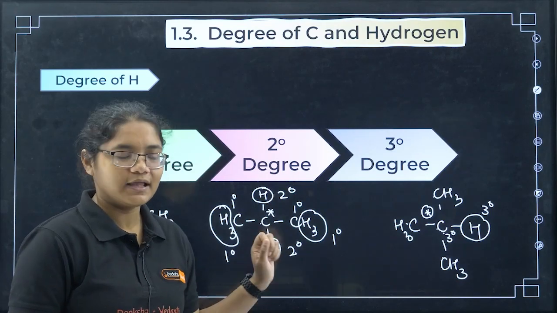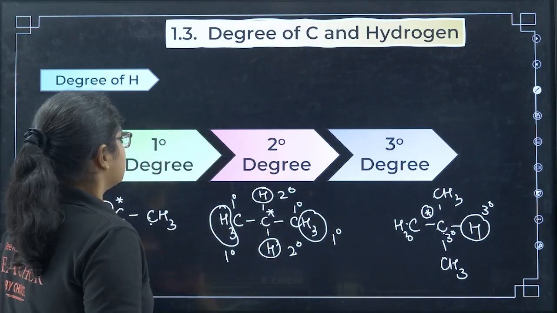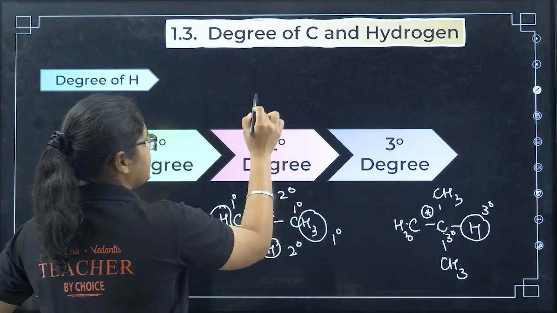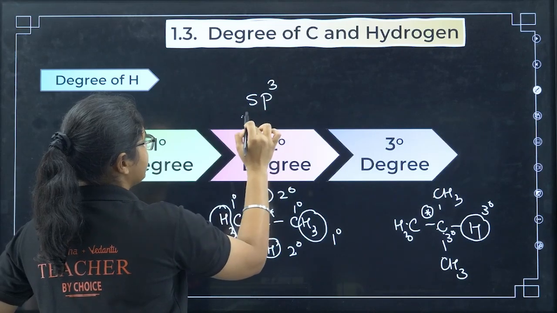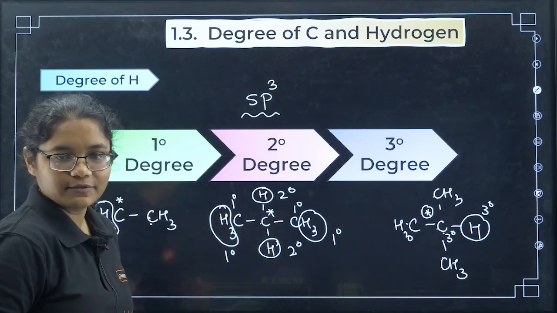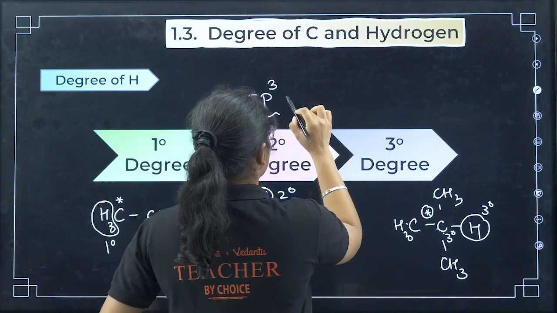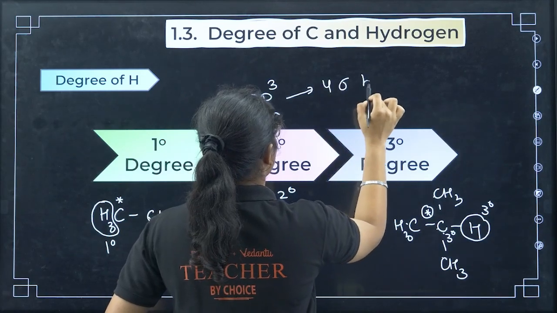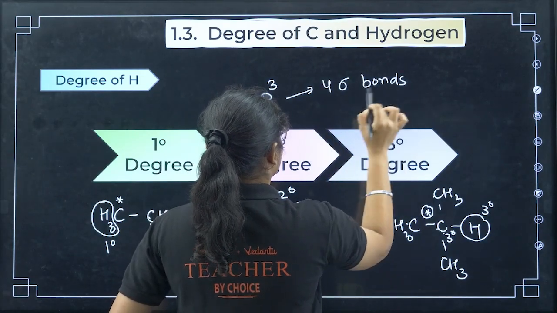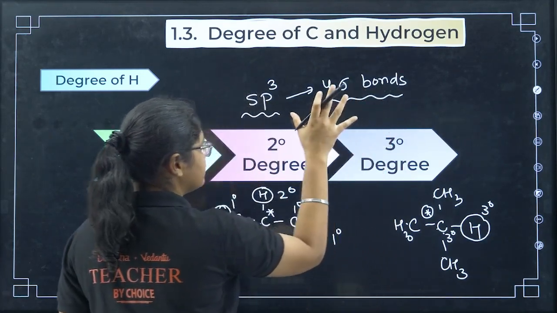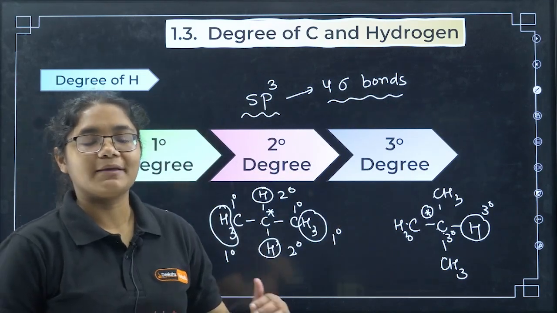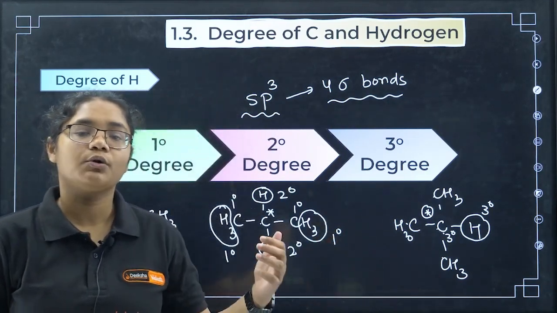Now see, primary, secondary and tertiary can only be applied to sp3 hybridized carbon. sp3 hybridized carbon means carbon which has 4 sigma bonds. Only for the carbon which has 4 sigma bonds can we talk about primary, secondary, tertiary, quaternary.